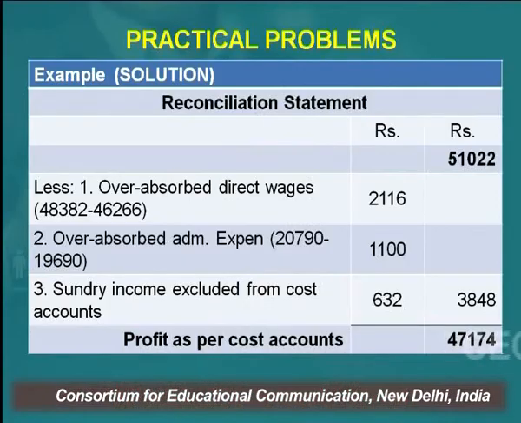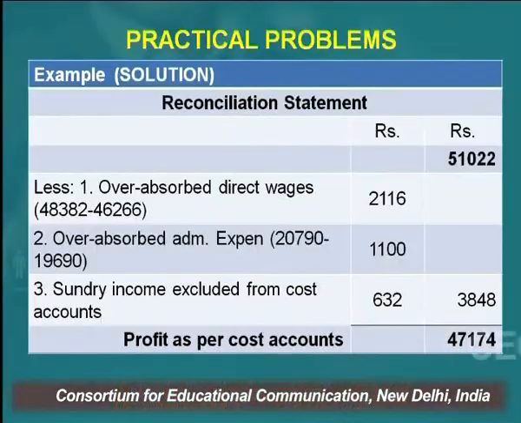20,719. See, whenever I talk of overhead absorbed, they are always being shown in the cost books. Overheads are absorbed at a predetermined rate in the cost books. In the financial books, it is shown on an actual basis. If I use the word over absorbed, it means in the costing books it has been shown more, in the financial books it has been shown less. If the expenses are being shown less in the books, the impact will be profit will go up of the financial books. So what we have done is we have reduced the profit by 1,100 rupees.